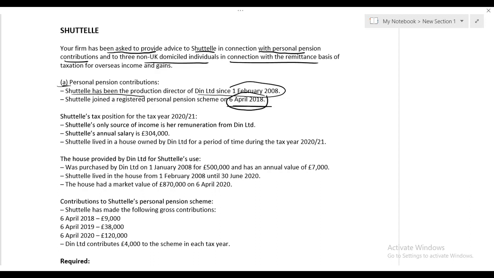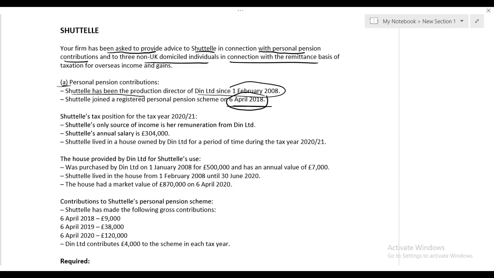So a very important point, extremely important point, let me repeat. The day an individual becomes a member of a registered pension scheme, only from that point onwards, all the rules of pension which we have studied are going to be applicable. If you're not a member of a registered pension scheme, then saying that unused annual allowance will be carried forward and used on a FIFO basis is irrelevant.